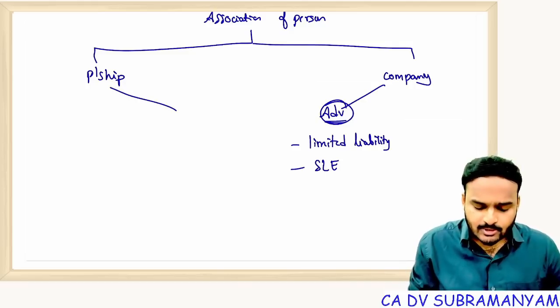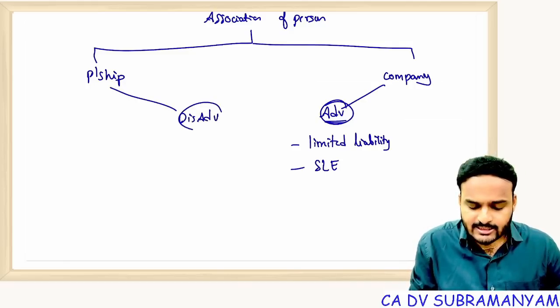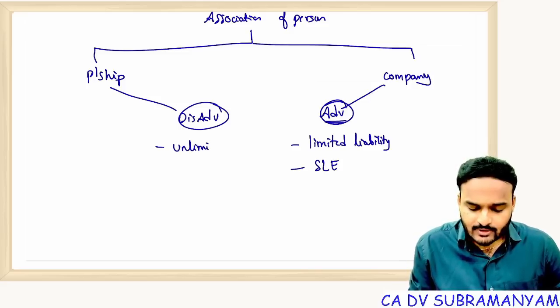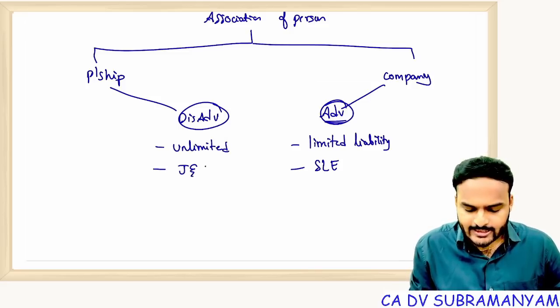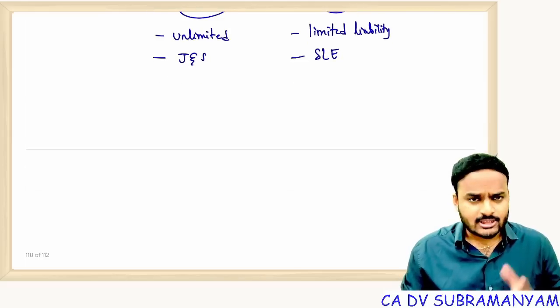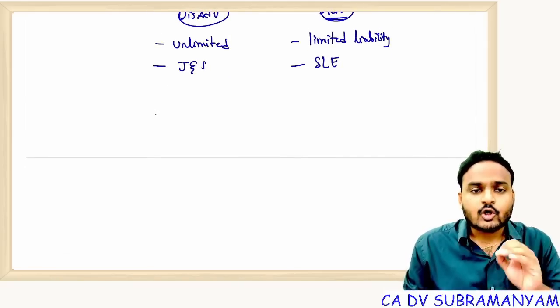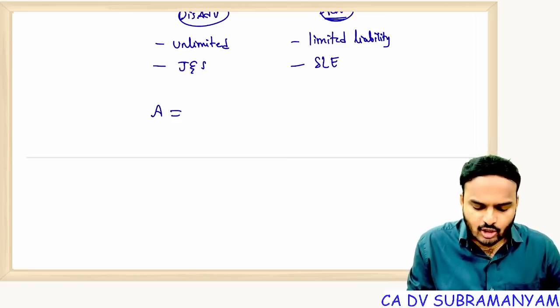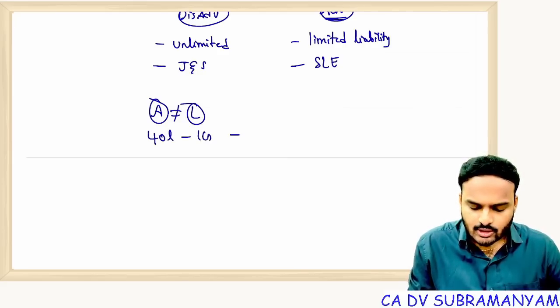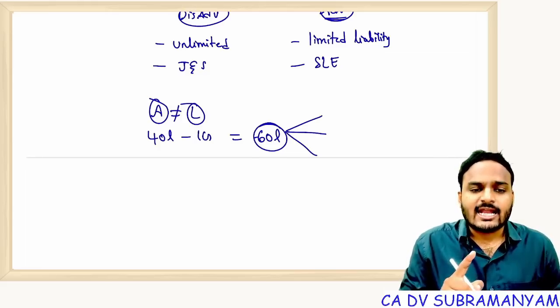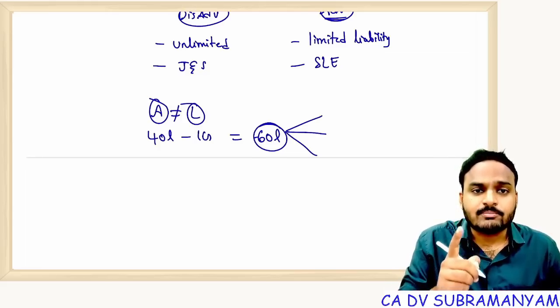But if you look at partnership, these are the disadvantages. What is the nature of partners' liability? Unlimited. Not only unlimited, their nature of liability is joint and several. First of all, unlimited liability. You all know what is unlimited liability. In case of dissolution, in case of closure of a partnership firm, if assets are not sufficient to discharge liabilities, suppose assets 40 lakhs, liabilities are 1 crore. Now what is the deficiency amount? 60 lakhs is the deficiency amount. The 60 lakhs deficiency, partners should contribute from their personal assets. That means liability will be extended to the personal assets of the partners.